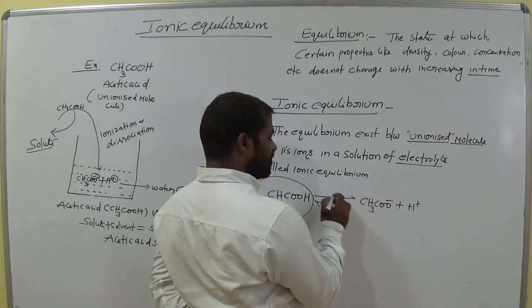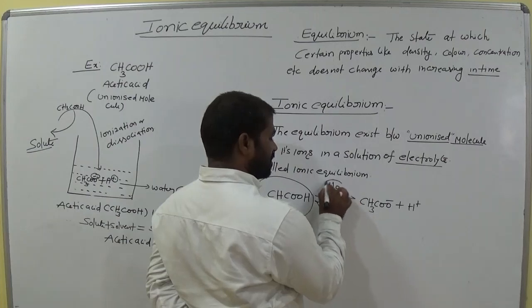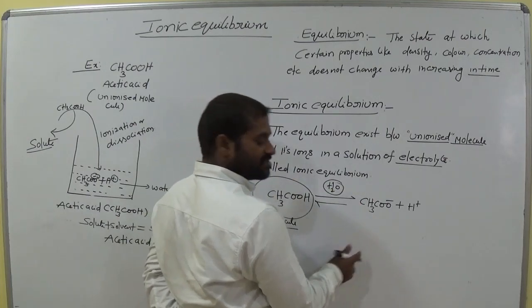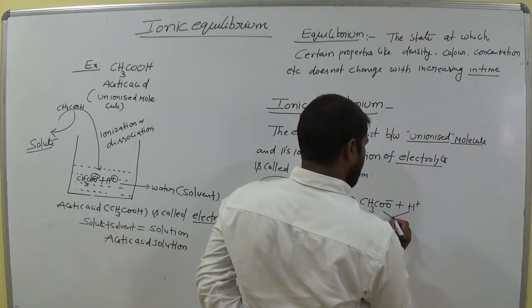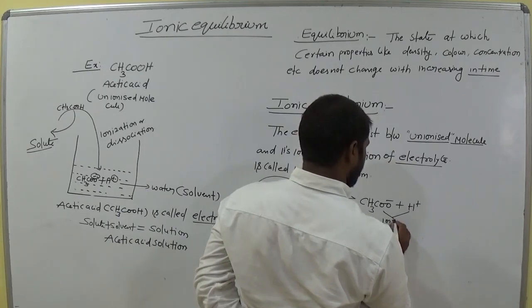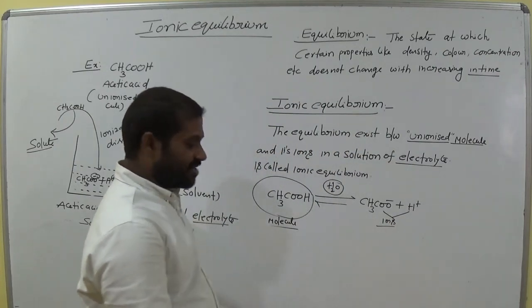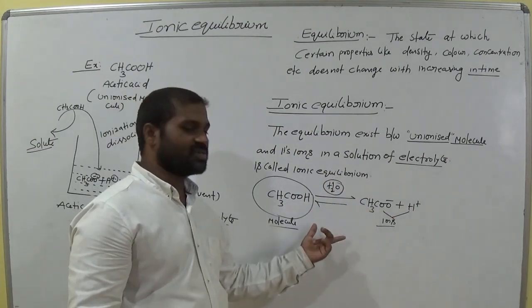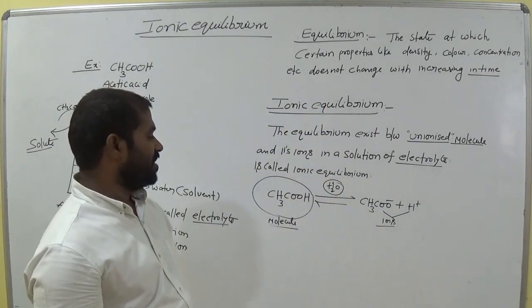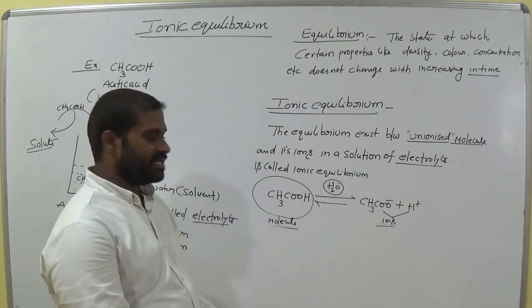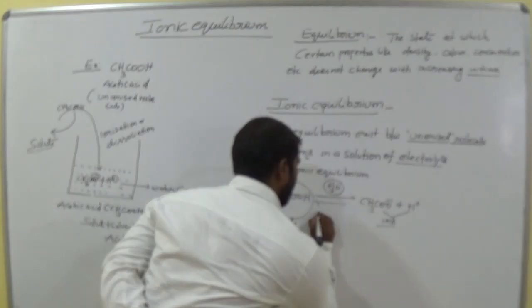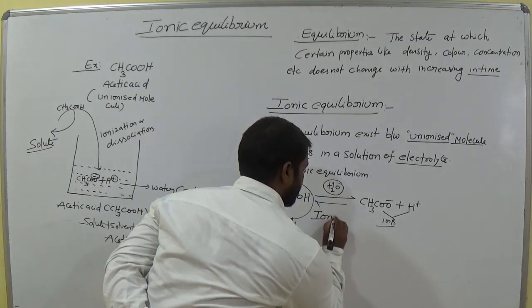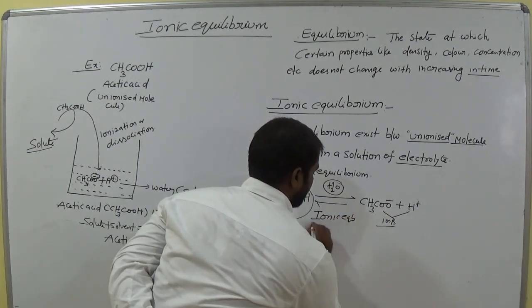When it is dissolved in water, it gives ions, cation and anion. Now the equilibrium that exists between this molecule and ions is called ionic equilibrium, where the substance is called the electrolyte.